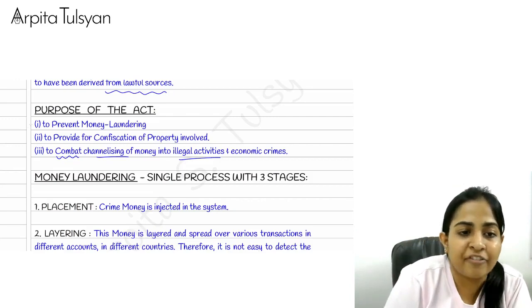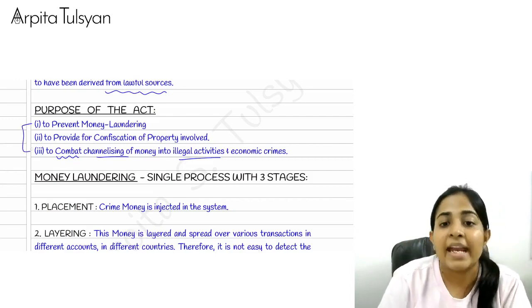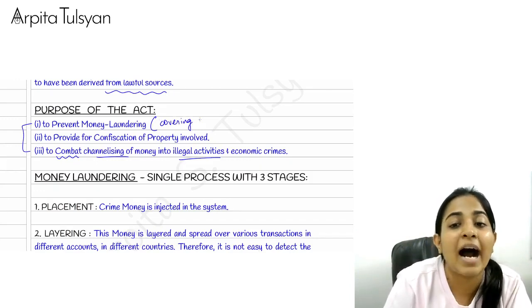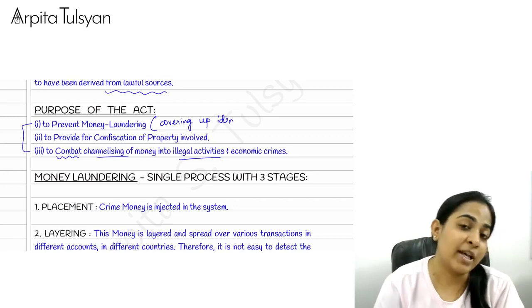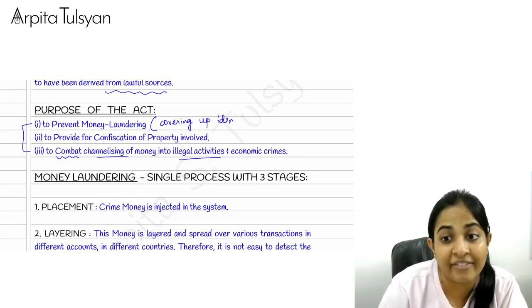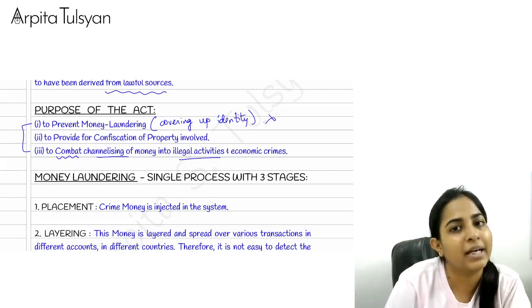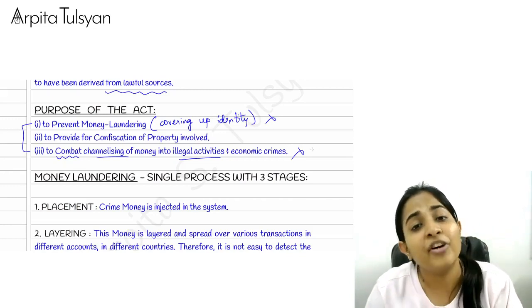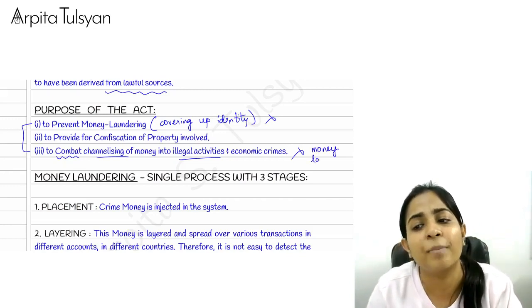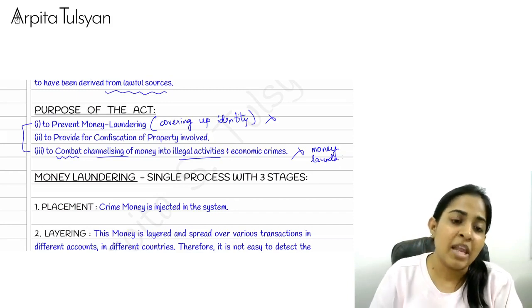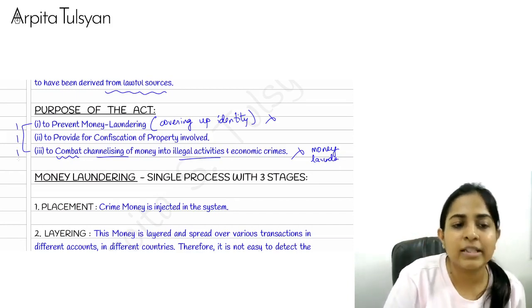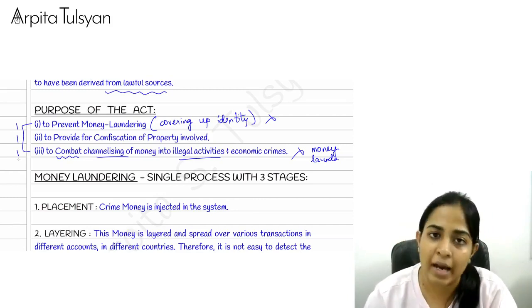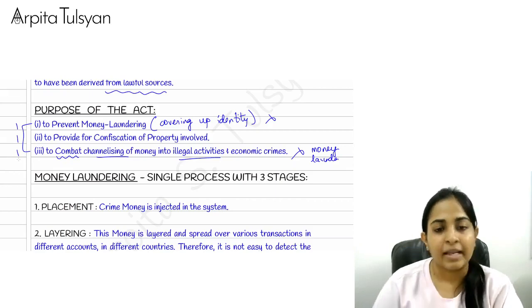What's the difference between the first one and the third one? In the first one, the people who are doing the activity of covering up the identity, where they were trying to show as if the money has been earned from legal sources only, we are going to stop that. And here, in a very broader sense, we will stop this activity of money. So see, ultimately everything goes in a straight line only, but these are the main and the basic purposes of our particular PMLA, right?